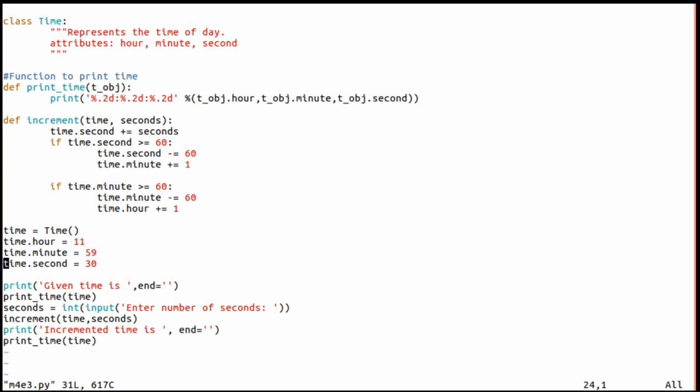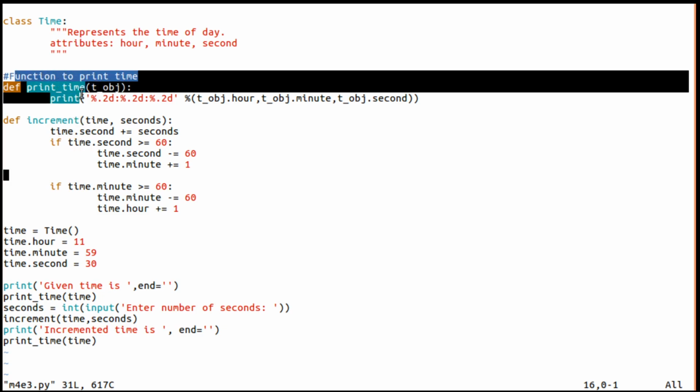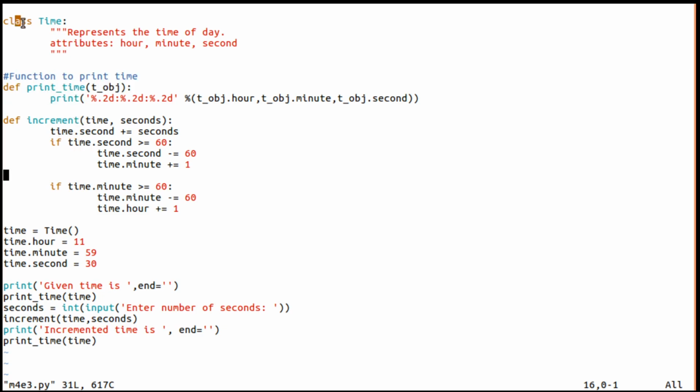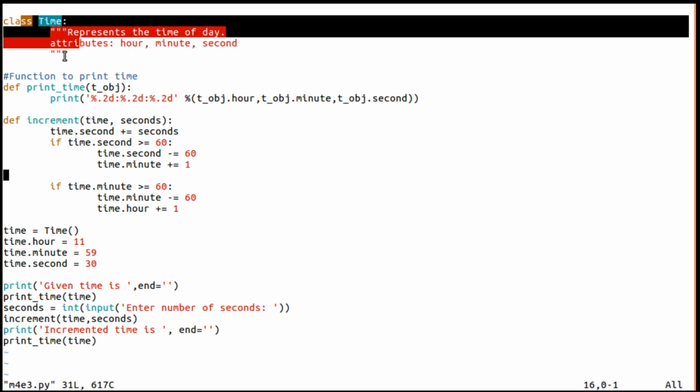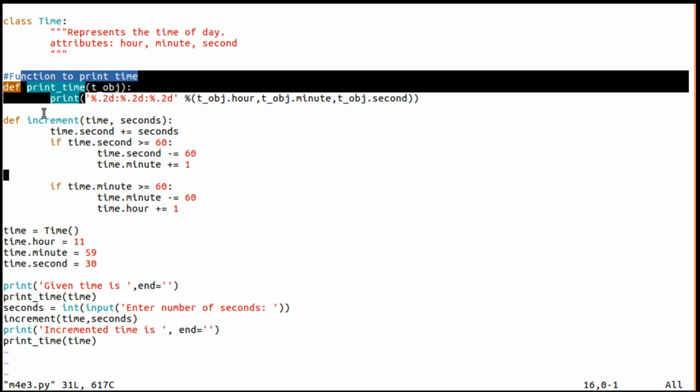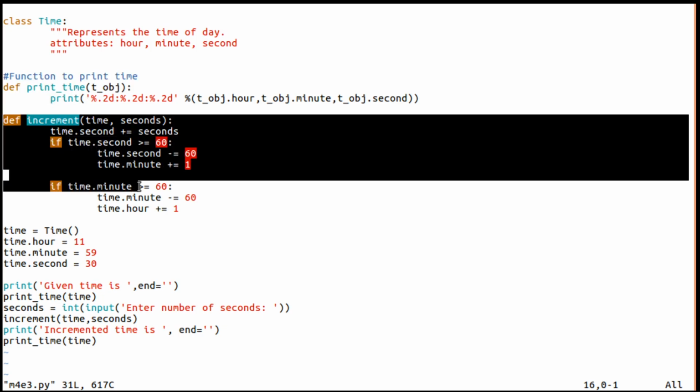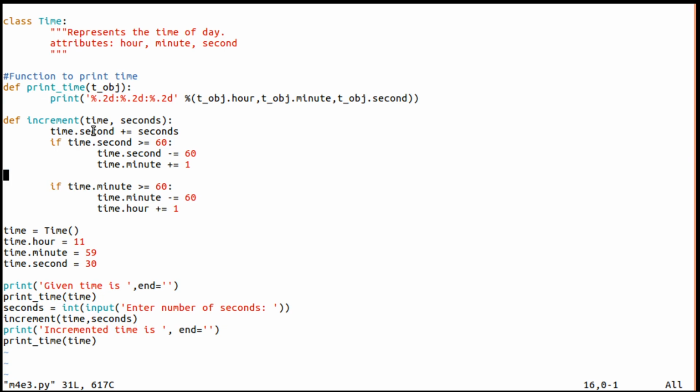Now you can see, this is an increment function, here this is a print function, and this is a class definition. There is no relation between them; the class definition is independent, the print function is independent, and this increment function is also independent. And what we had given here as the first argument was a time.